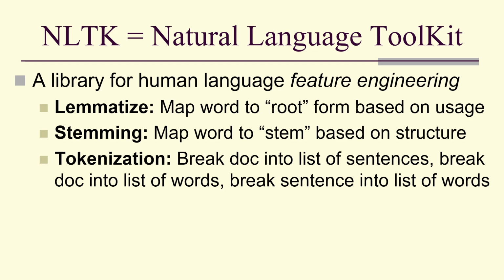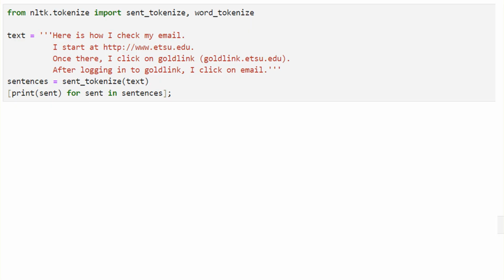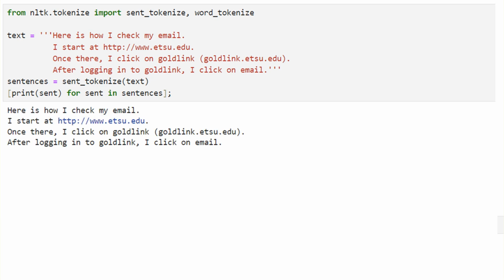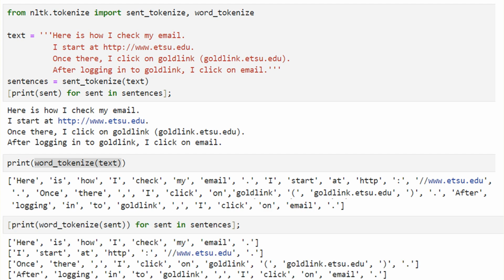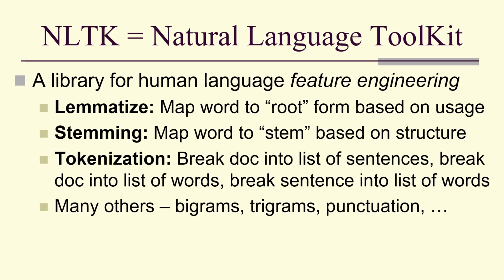Tokenization breaks a document into a list of sentences, breaks a document into a list of words, or breaks a sentence into a list of words. For example, I have this string of 4 sentences. I can tokenize the sentences and I get 4 separate sentences. I can word tokenize the entire text, which makes the entire text one long list of things split at the punctuation and spaces. Or I could tokenize each sentence in my sentences. There are many others: bigrams, trigrams, punctuation.